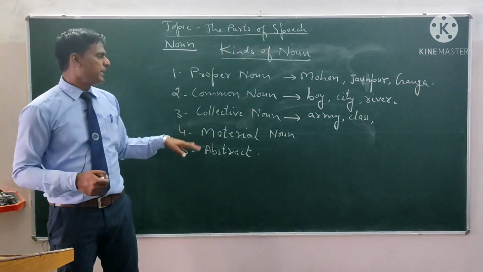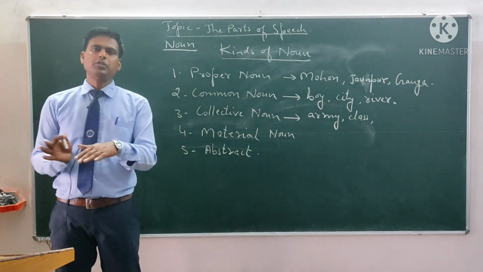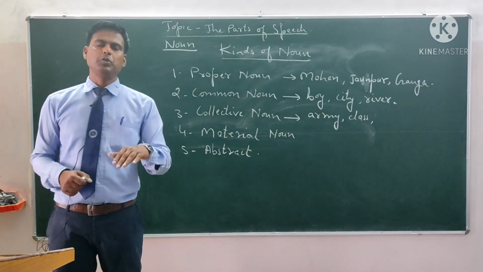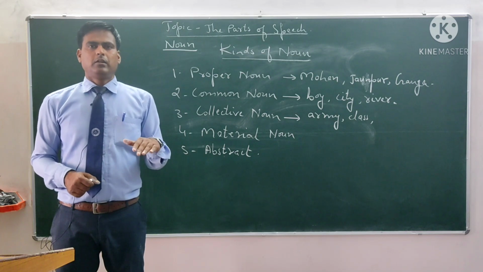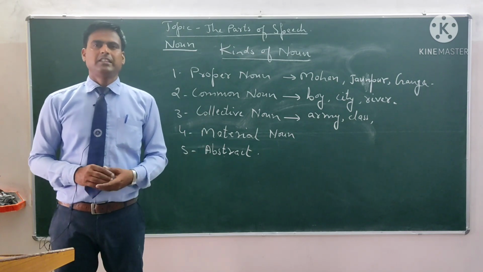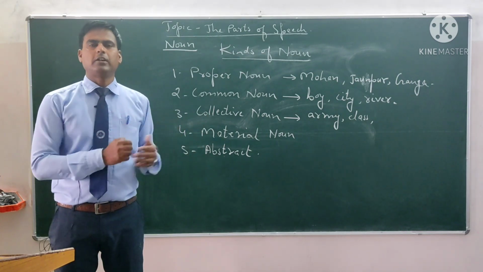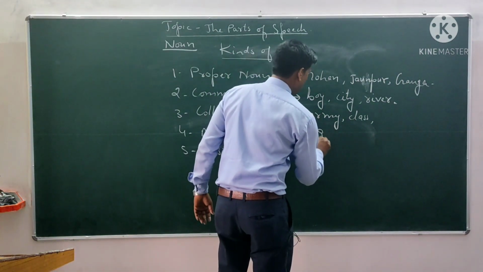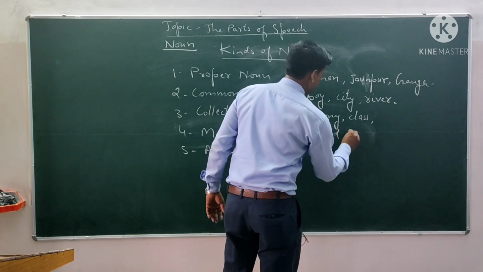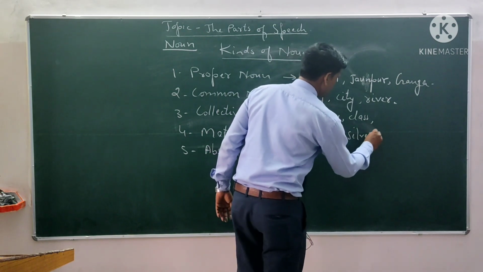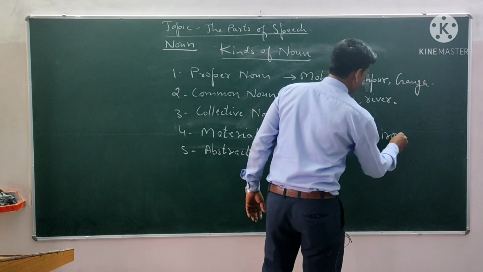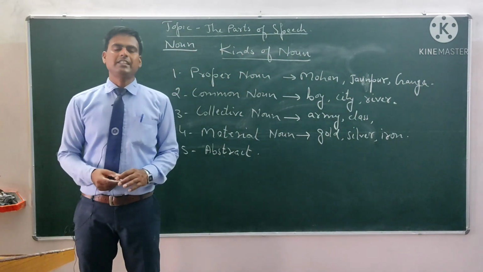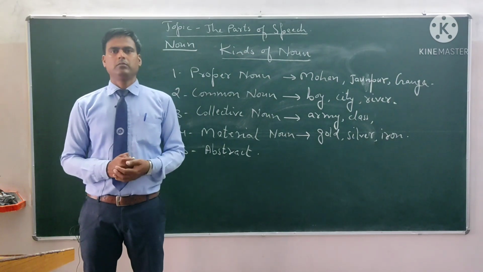Now let us see the material noun. The noun that is used for a substance or matter is called a material noun. For example, we can say gold, silver, iron. These are metals, these are substances, that's why this is called a material noun.